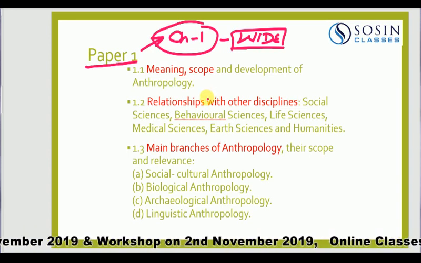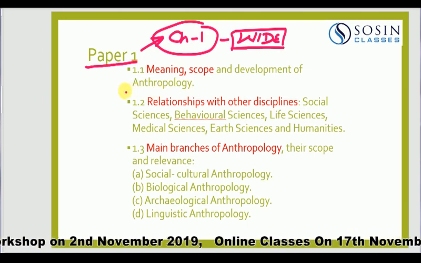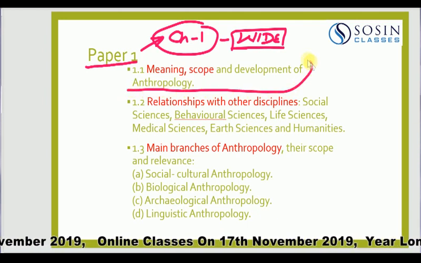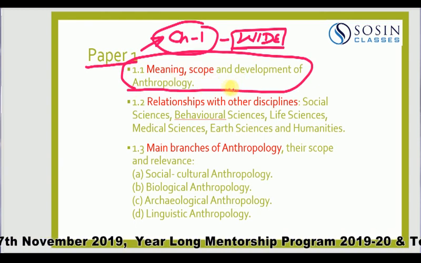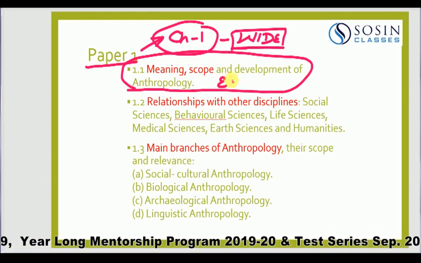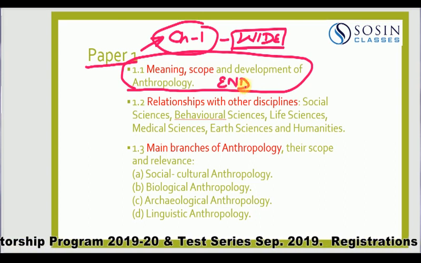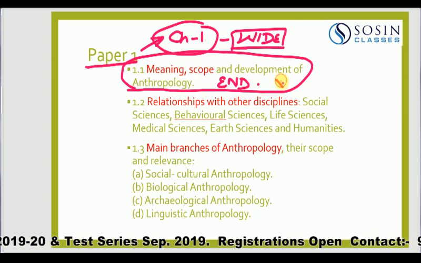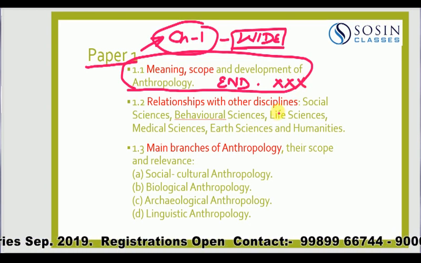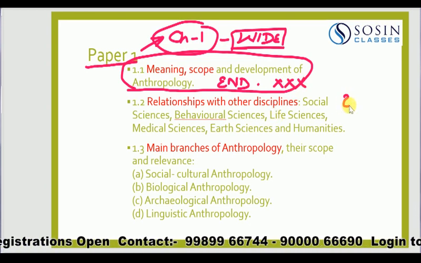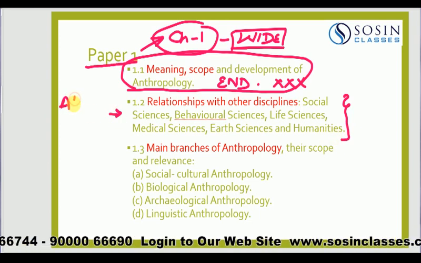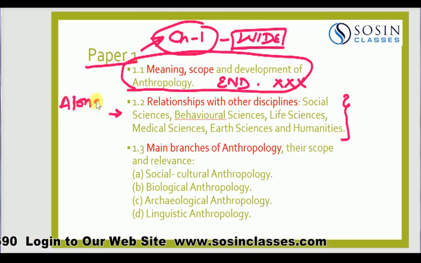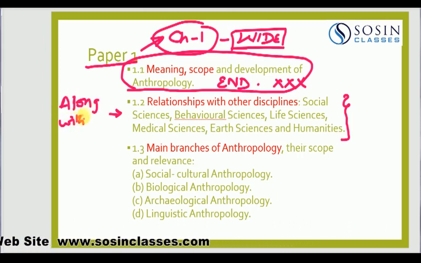And I would want to start with a caution here. This particular topic, that is 1.1, meaning and scope of anthropology, is the one that you should be doing towards the end of your syllabus. Never start with this topic in the beginning. And when it comes to these various branches, you will be studying them as and when you are dealing with the related topics, along with the related topics.